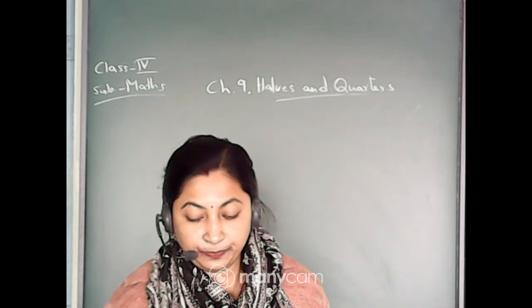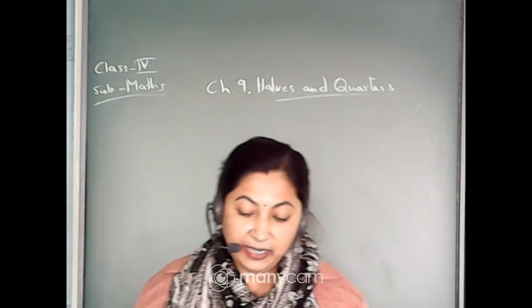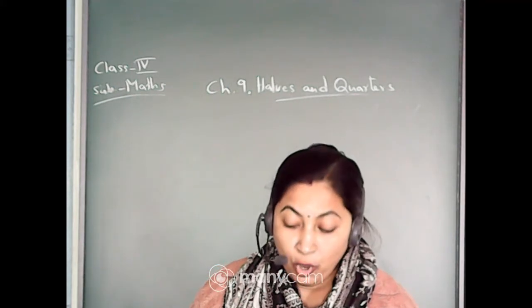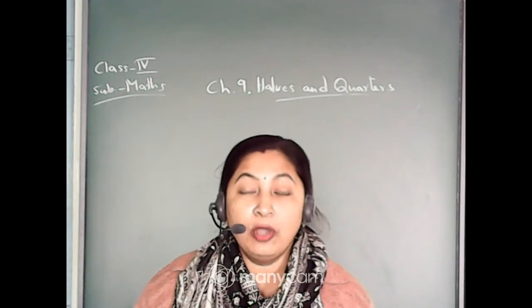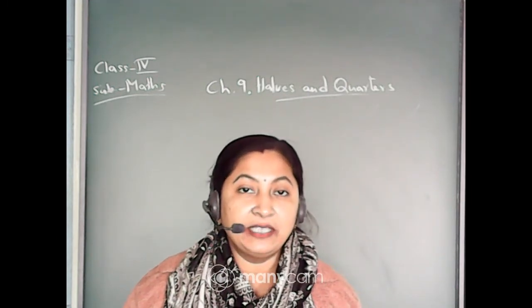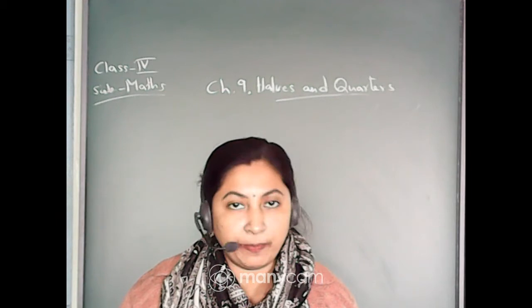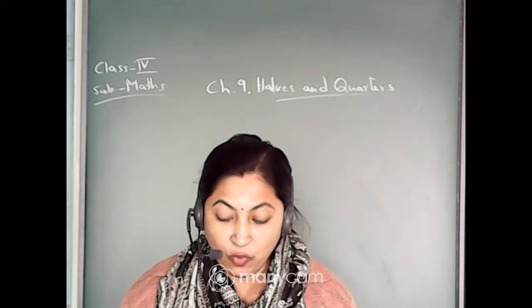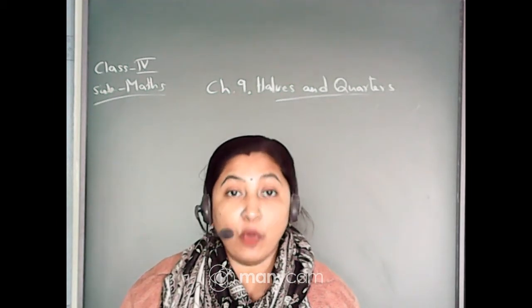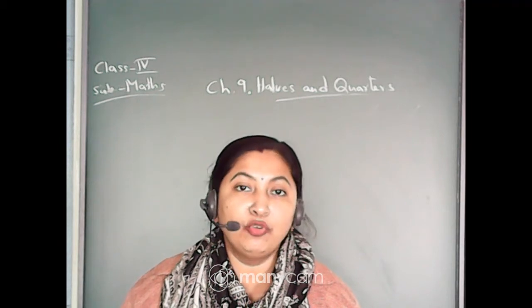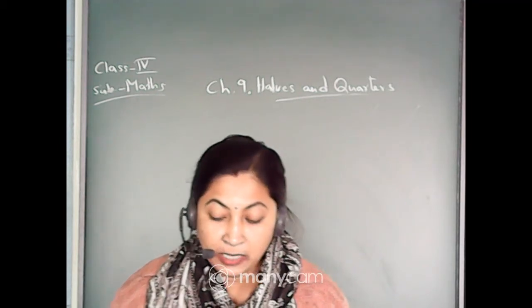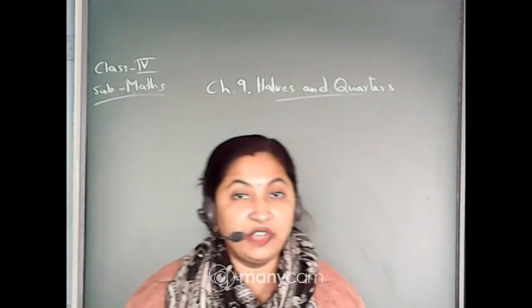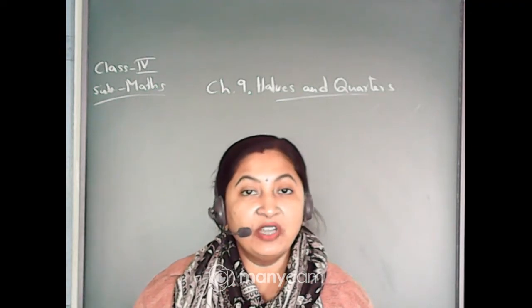Next it was given that you have to draw two triangles in such a way that they form a shape. I think I have given this as homework to you. You will do it in the copy. You have already done it in the book, but you should do it in the copy also. The two triangles you have to keep in such a way that they form one shape.